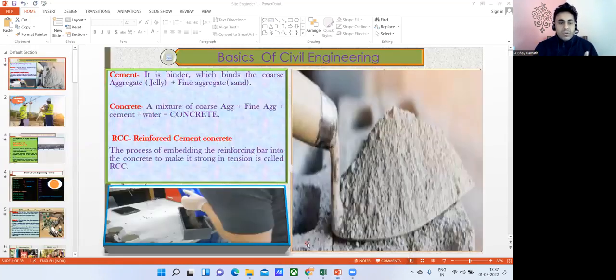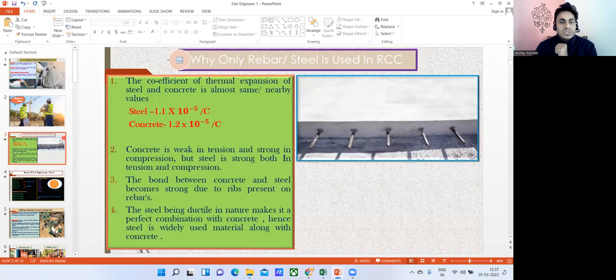Now again, I hope that is why I used the word binder here. And why is that a binder? Because of C3S and C2S, which will give the binding action to the cement. And that is why it can hold any material. When you put cement, coarse aggregate, fine aggregate, you're going to get that hard mass, and that binding action is because of this particular C3S and C2S. Yeah. Now we'll go to the most interesting part.